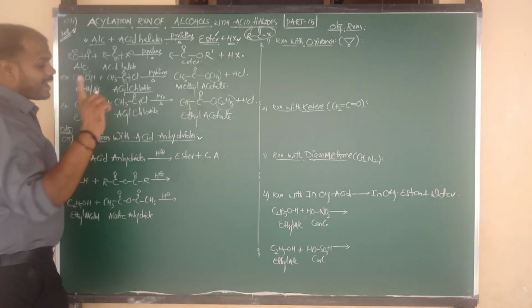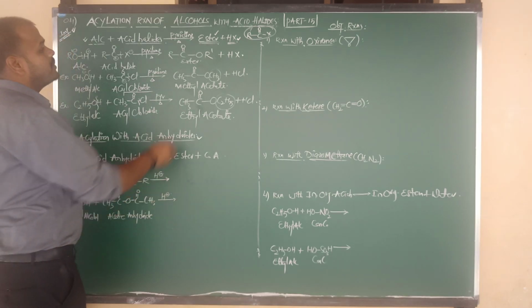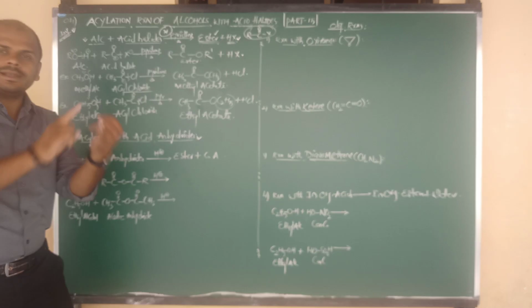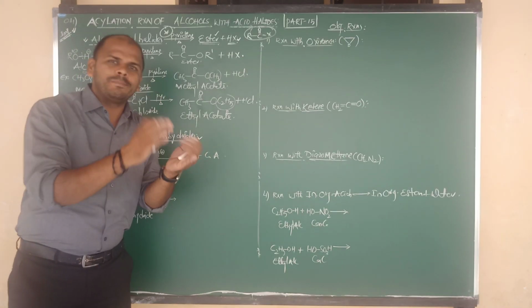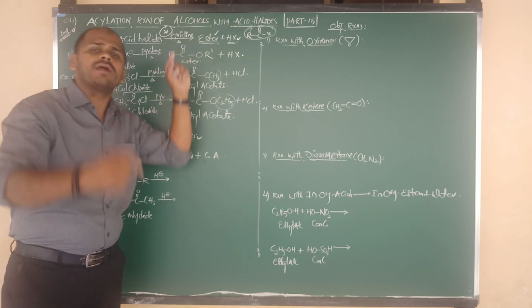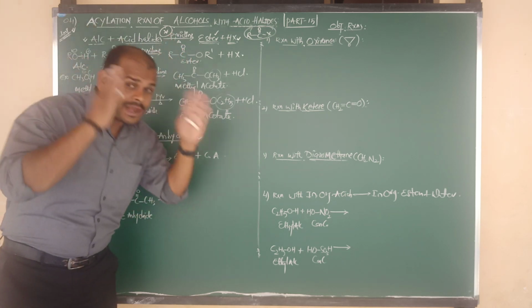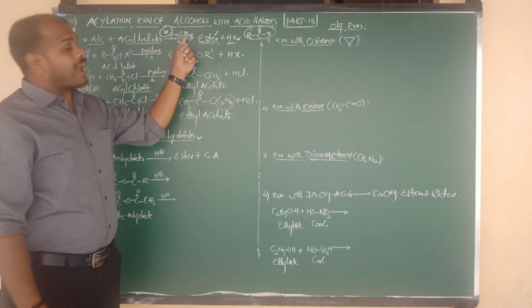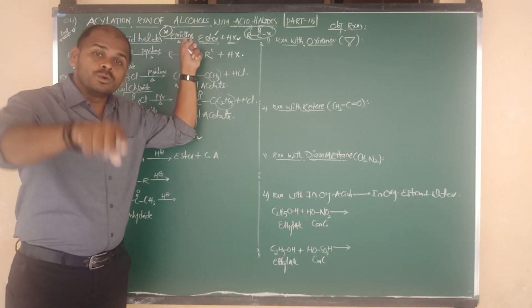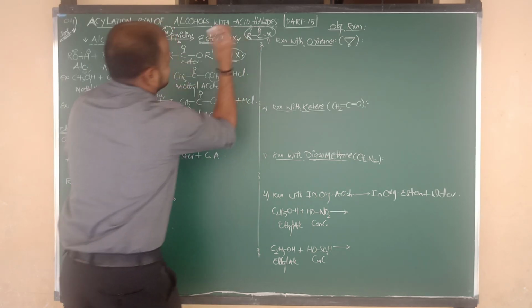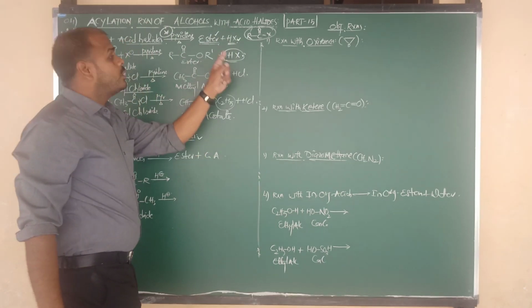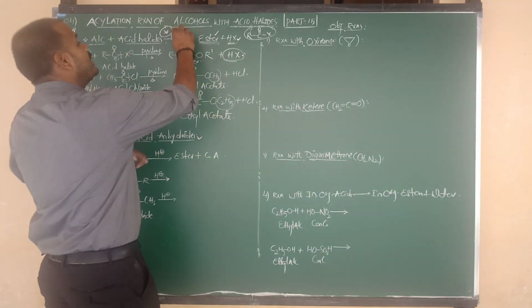They will ask one very important objective question: what is the use of pyridine? Why are we using pyridine here? It acts as a catalytic base, or base catalytic condition. A catalyst enhances the rate of reaction, and its nature is basic. By using this base we can remove the acid, HX. To remove HCl, the hydrohalic acid, we are using pyridine.